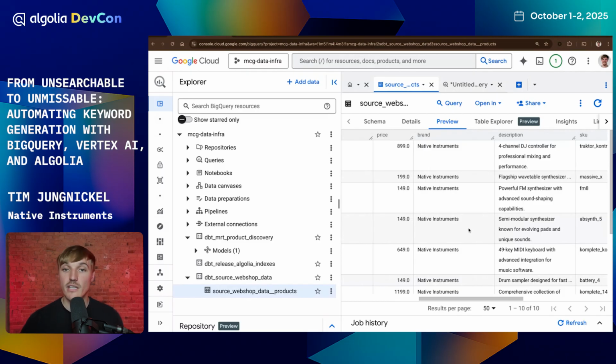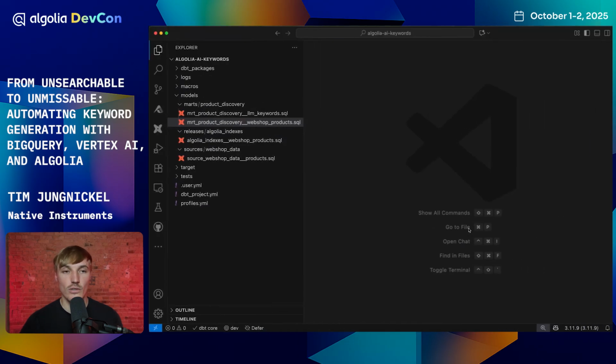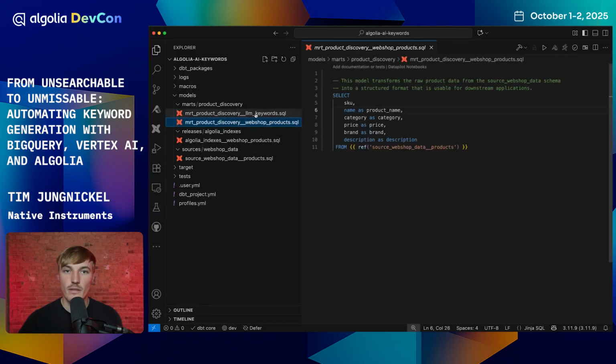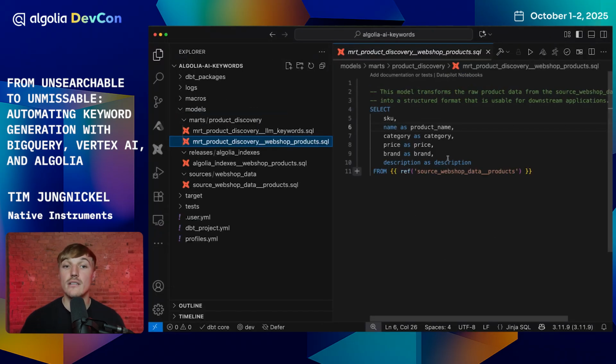What we now do is we add some data transformations. I'm going over to VS Code and use dbt. Again, data build tool, SQL-based transformations with some templating. And the first thing that I would like to do is some very basic data cleanup. So what I have here is a prepared data transformation that does not much more than just renaming a few things and preparing our data so that we have it structured and usable for downstream applications. So this is expressed as SQL.